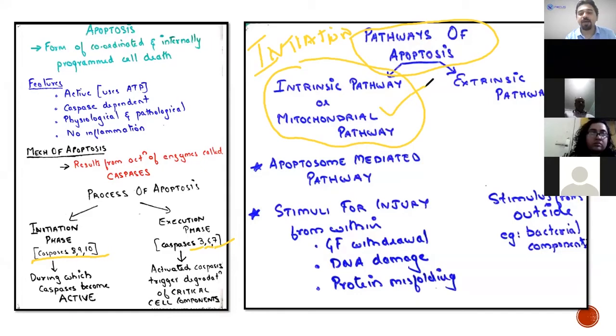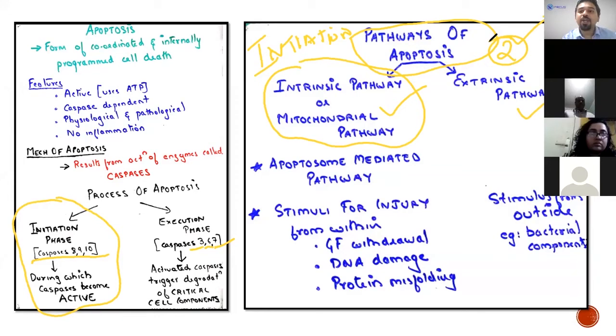Either an intrinsic pathway or an extrinsic pathway. The intrinsic pathway is also known as the mitochondrial pathway.